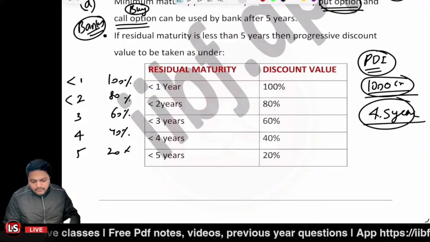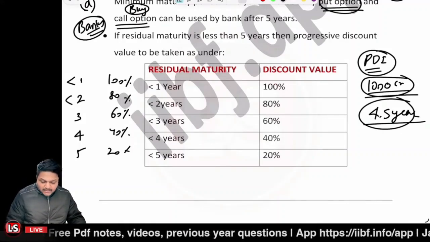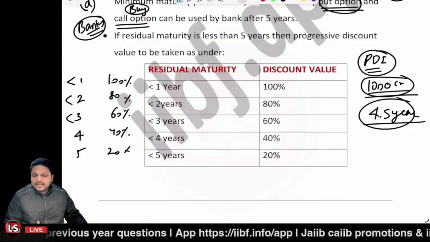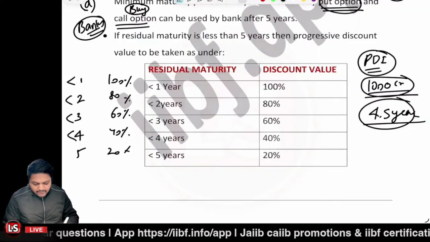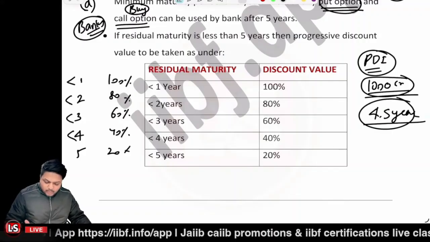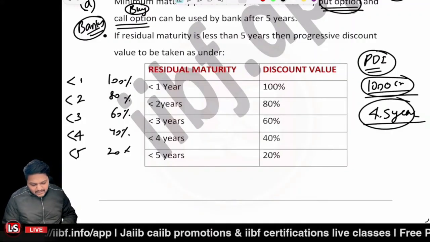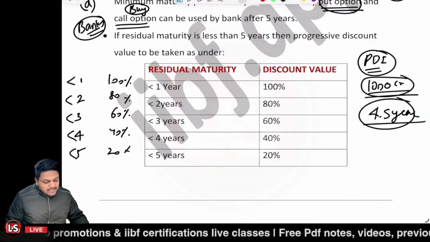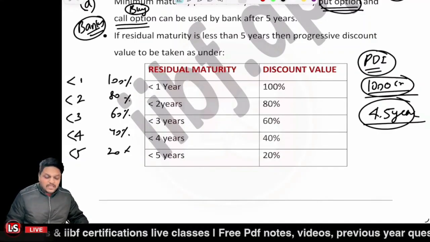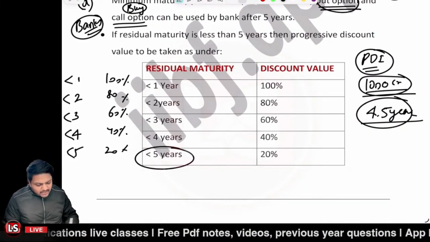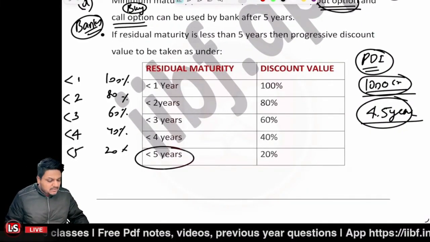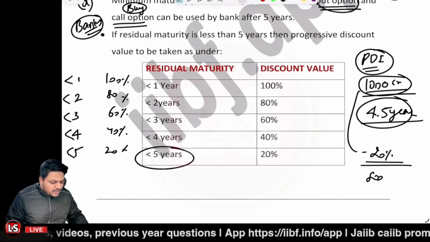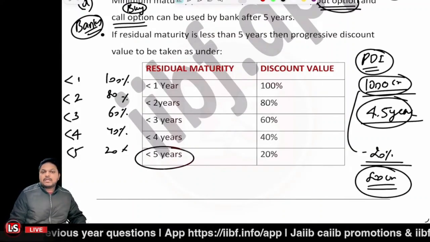If less than 2 years but 1 year or greater, then 80% discount. If 2 years or more but less than 3 years, then 60%. If 3 years or more but less than 4 years, then 40%. If 4 years or more but less than 5 years, then 20%. Now in this case, 4.5 years means it belongs to this category. Then 20% is to be discounted, means 1000 crore minus 20%. So 800 crore value will be considered only, right?